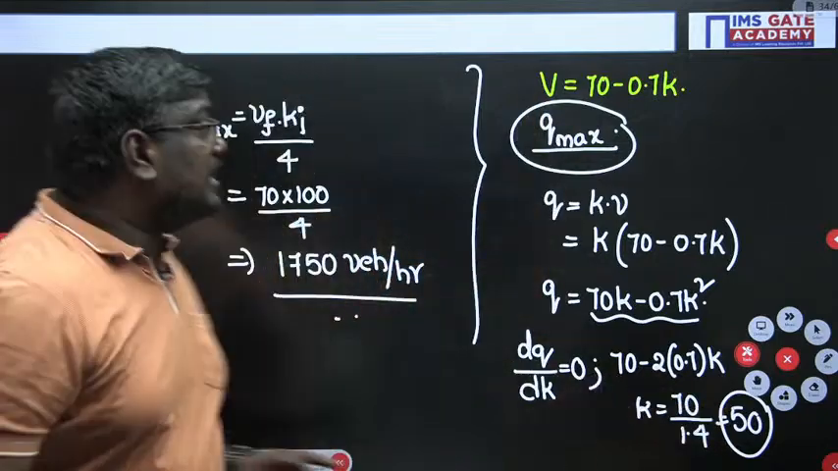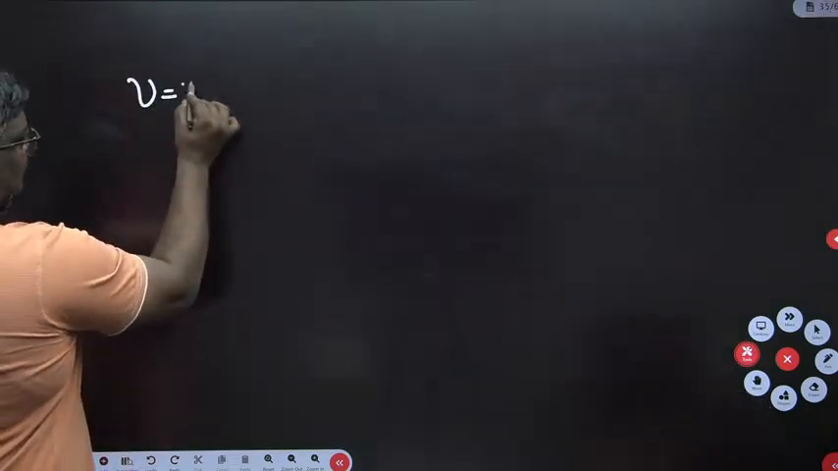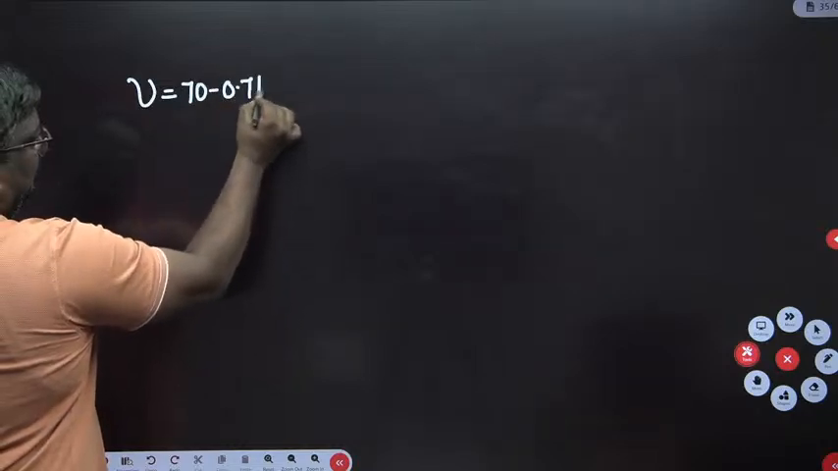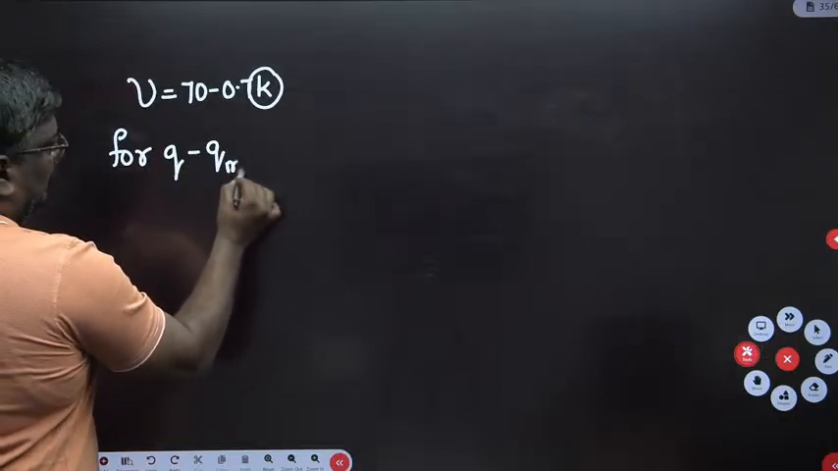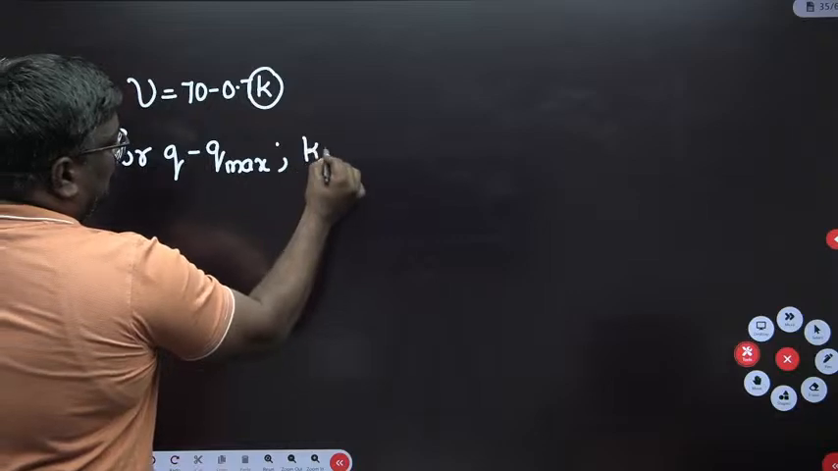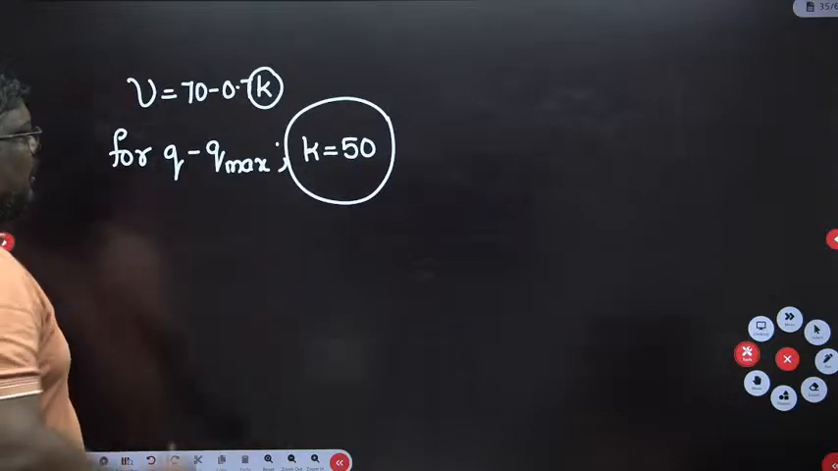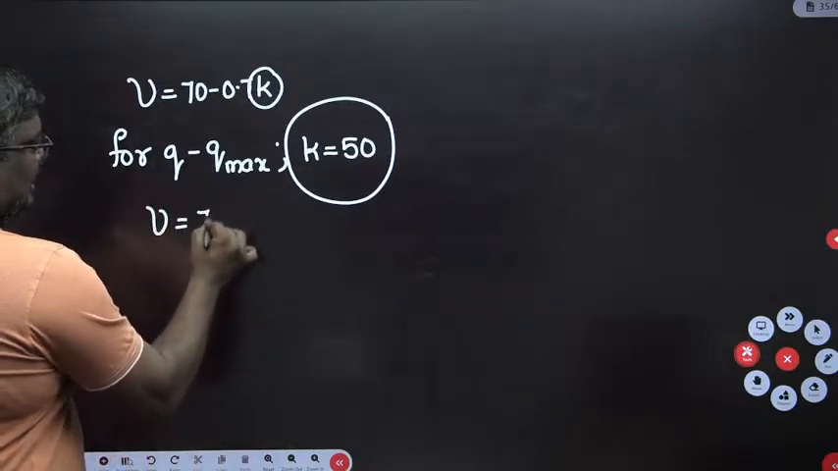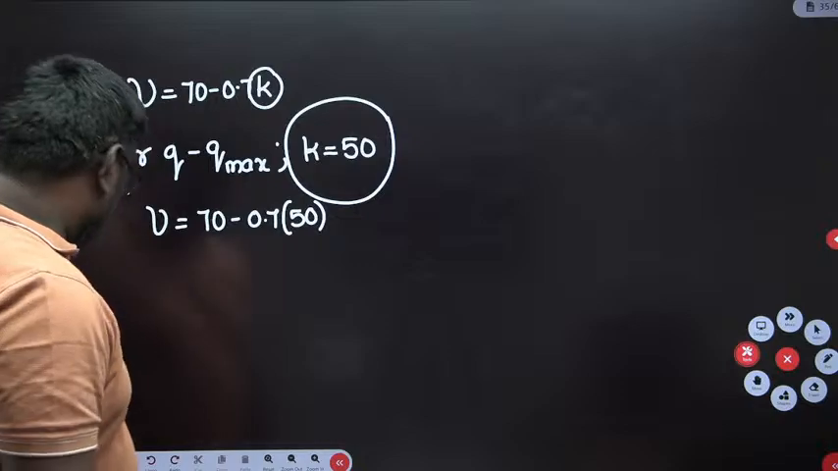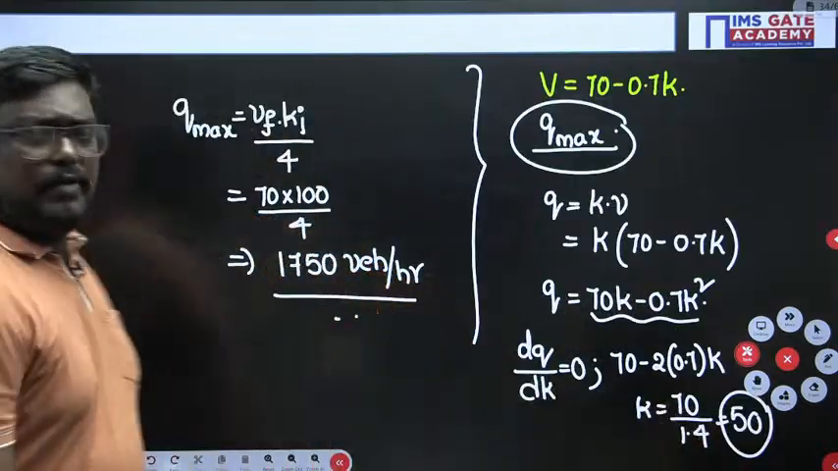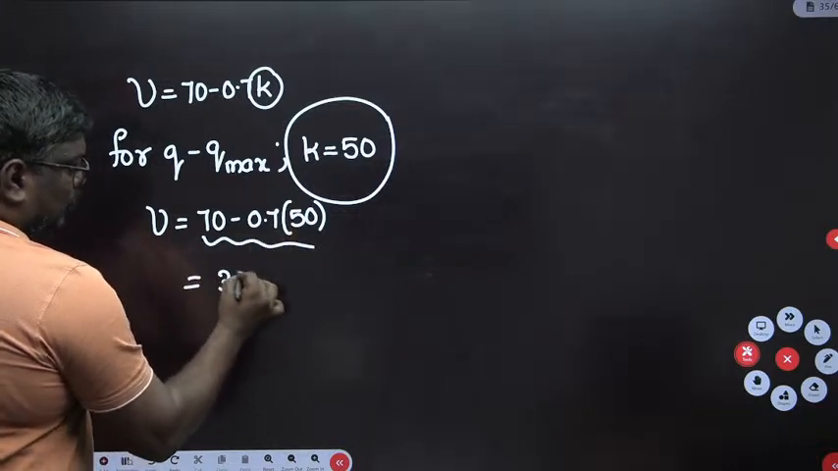Now calculate the velocity at 50. So see, velocity is given by 70 minus 0.7 k. So for q to be q max, means for a flow to be maximum flow, k is equal to how much, sir? k is equal to kj, or you can say k is equal to 50. Very good, Vinay. So V is equal to what, sir? 70 minus 0.7 into 50. You can check it in the previous slide. Here it is k square, sir. I have done that. Okay, very good, Vinay.